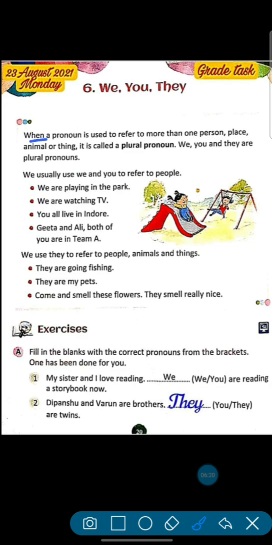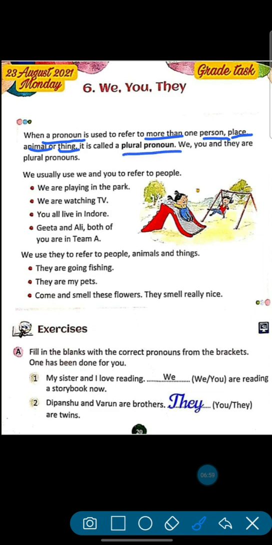Now, when a pronoun is used to refer to more than one person, place, animal or thing, it is called a plural pronoun.